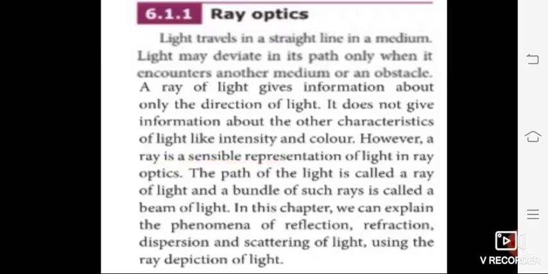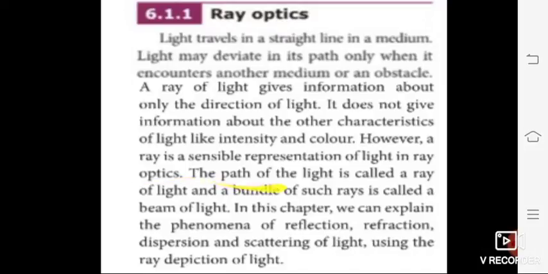By using this property, you can understand the direction of the light only. We cannot get information about the intensity of light and the color of the light.